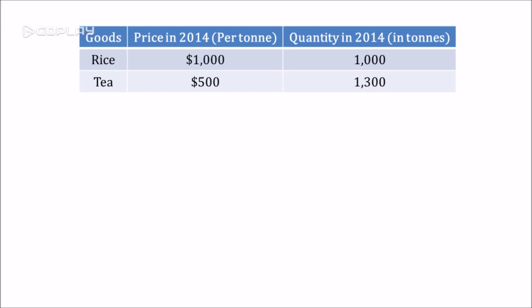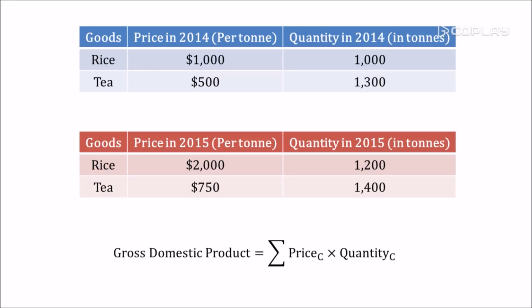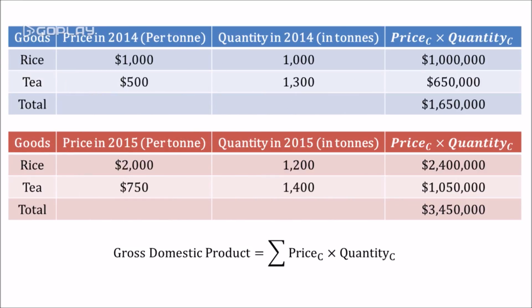This is the data about a hypothetical economy. For simplicity, let's say it only produced rice and tea. The prices and quantities for the year 2014 and 2015 are provided. Based on the formula, calculate the GDP for this economy for the 2 years. Did you get the following answer?